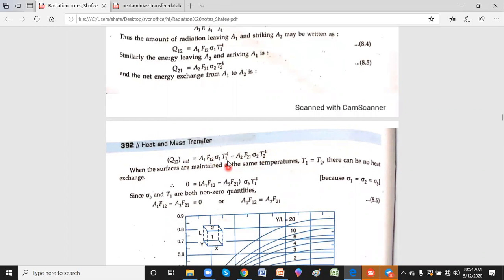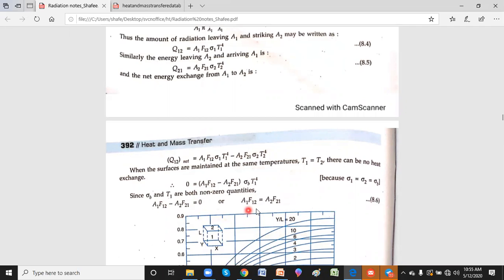Assume both temperatures are the same, then what you get is this equation: A1 F12 minus A2 F21 times sigma B T1 power 4. Assume both are at the same temperature, say 100, so it becomes 100 plus 273, whole to the power of 4. In that case, you get one relation: A1 F12 minus A2 F21 is equal to 0, or A1 F12 equals A2 F21.